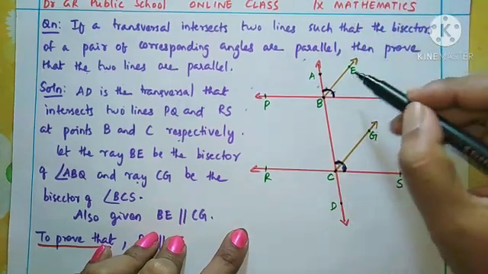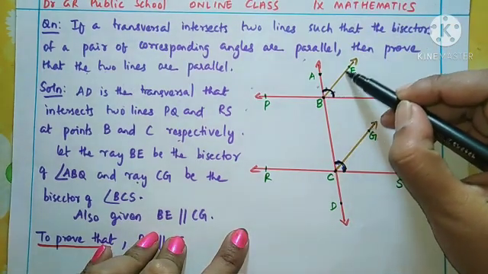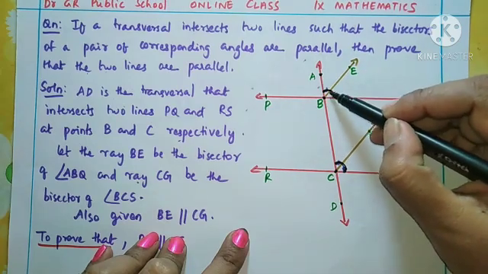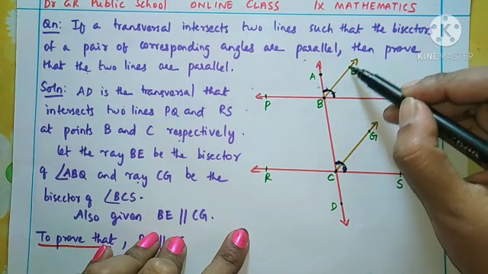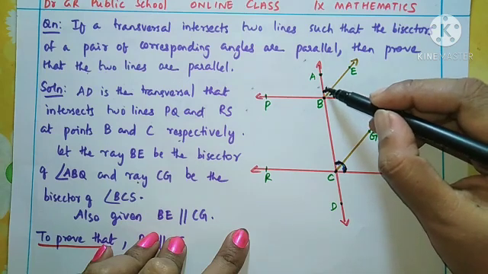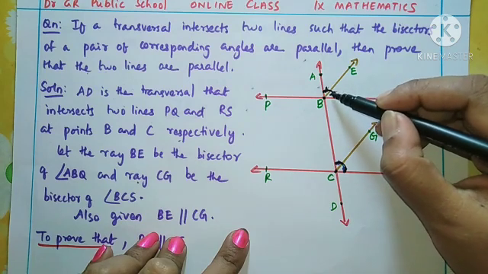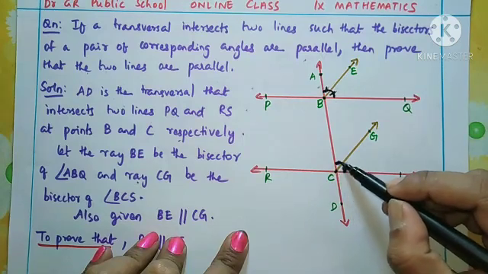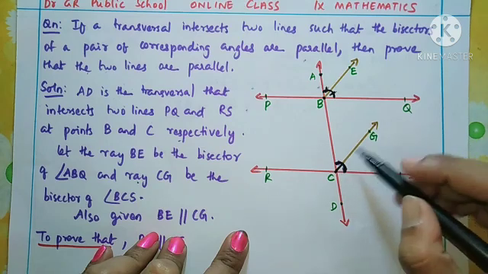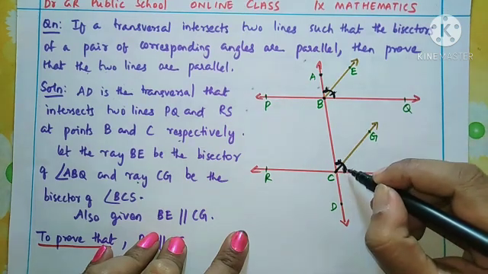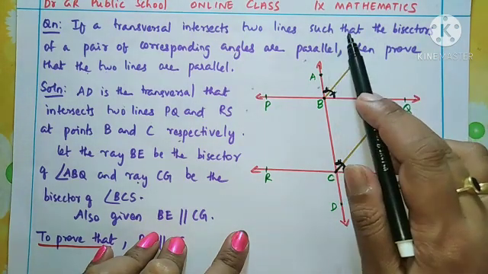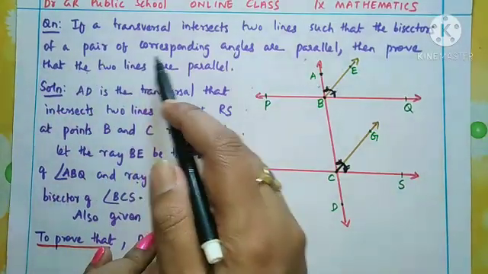The bisector is drawn like a ray here, BE. Bisector means this ray divides the angle into two equal parts. Similarly, for this corresponding angle, the ray CG is the bisector, which divides this angle into two equal parts.